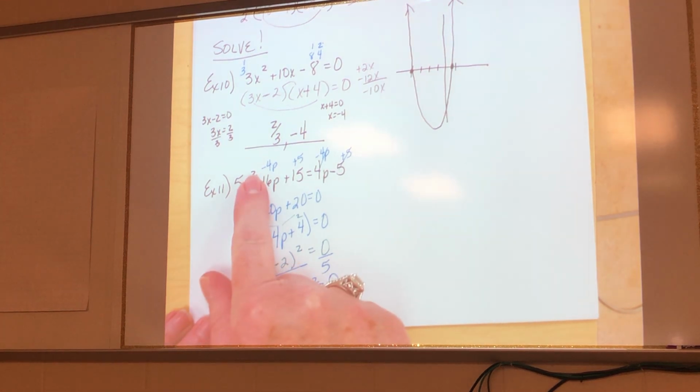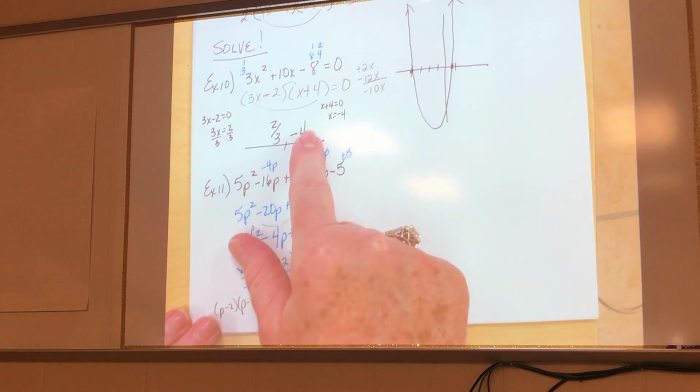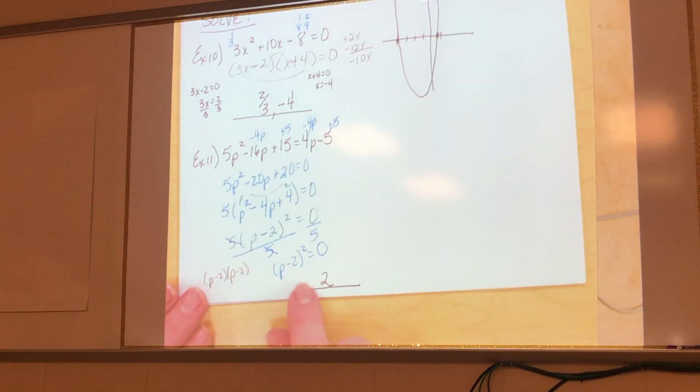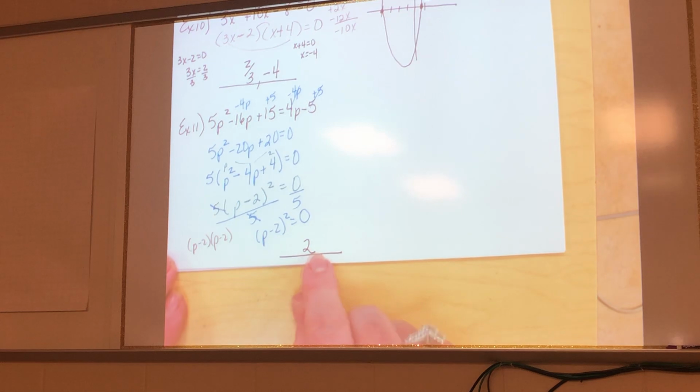So on quadratics, that's why they have 2 answers. Okay? Does this guy have 2 answers? Yes, he does. 2 and 2. They're just both the same thing. So do you see how that looks deceptive? Yeah. Because it's only 1.